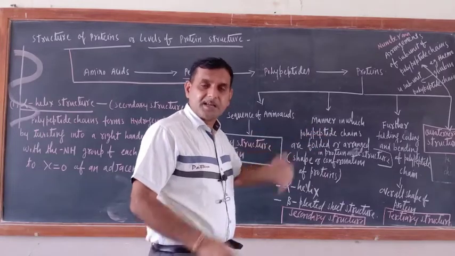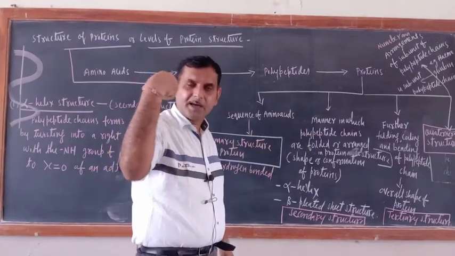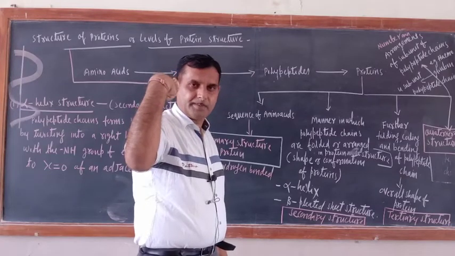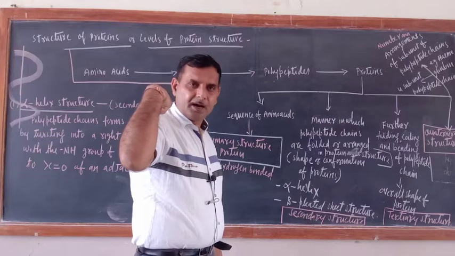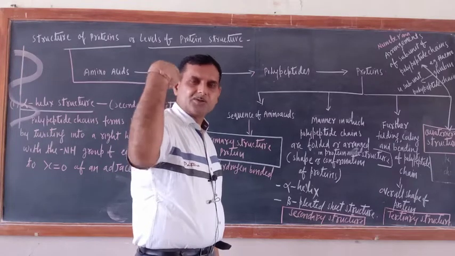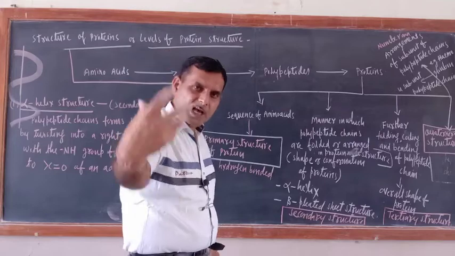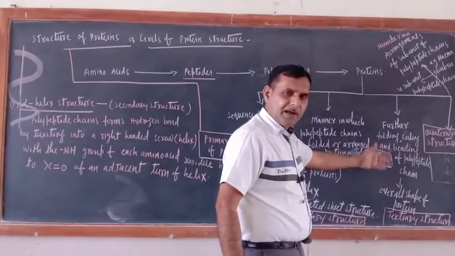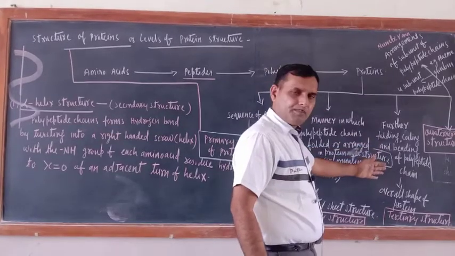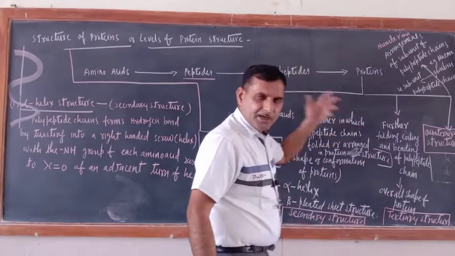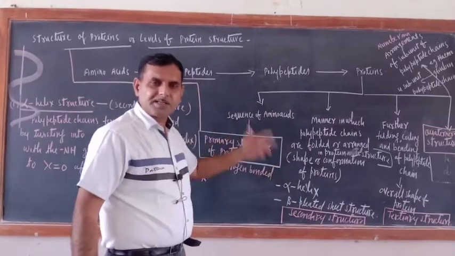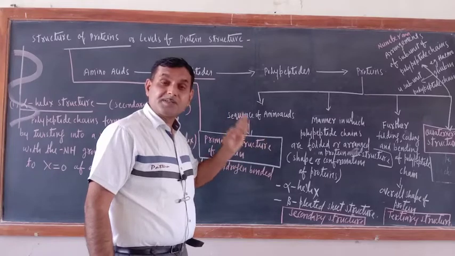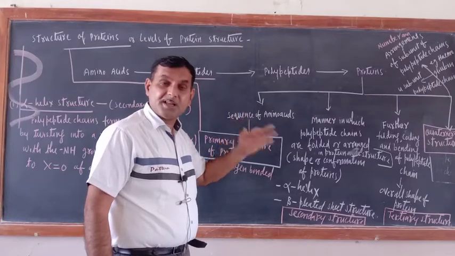Means from the secondary, as I told you, the example of my hand, this is a bent hand. But this is not the final shape. I may bend like that also, and now beyond that I can't bend. So this is the final one. The final overall shape of protein will be decided by tertiary structure. So, further coiling, bending and folding of polypeptide chains. And in quaternary structure of protein, what will we study? We will study the determination of the number of subunits of polypeptide chains and their arrangement.